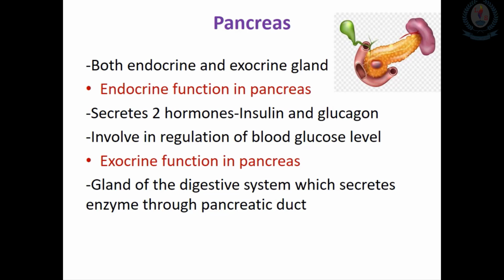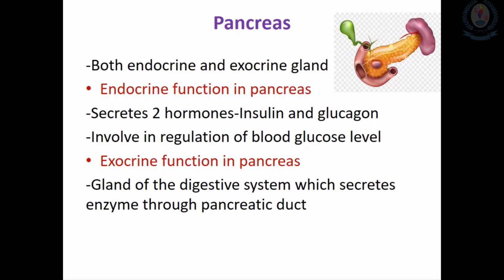So when you think about the endocrine process in the pancreas, it secretes two hormones called insulin and glucagon, both of which are involved in the regulation of blood glucose. At the very first I told you it is also an exocrine organ.